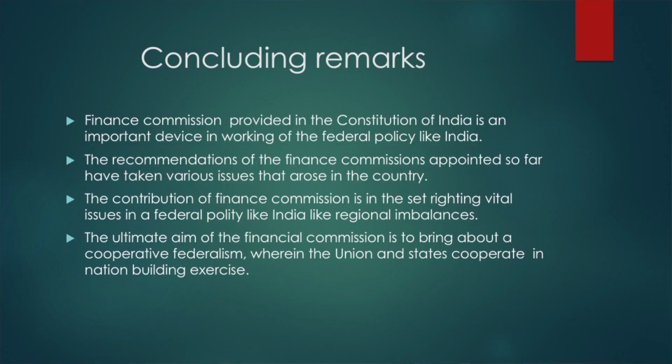Next, the ultimate aim of the Finance Commission is to bring about cooperative federalism. That's what we saw in the last slide also. What is cooperative federalism? It means that in a federal setup you have the federal government and the component states. For example, in United States federalism, the national boundaries can be altered, but the state boundaries cannot be altered.